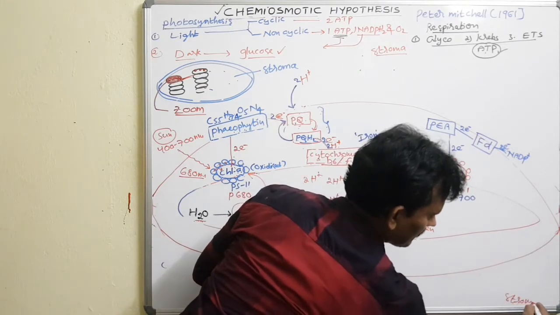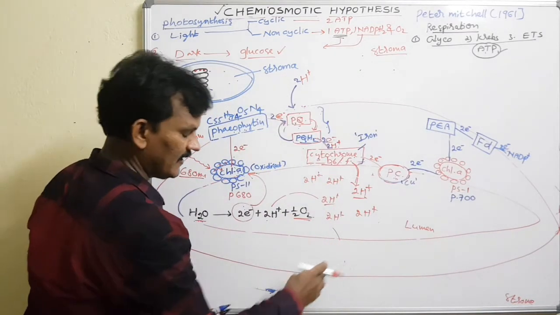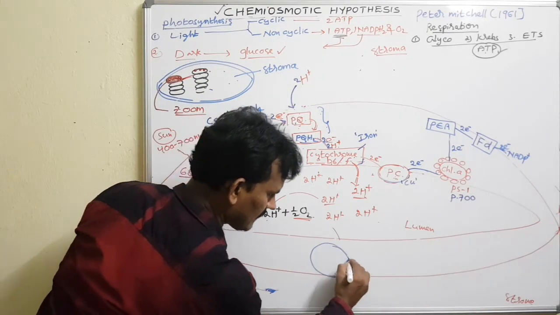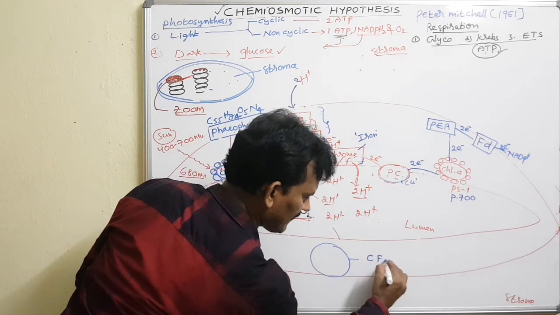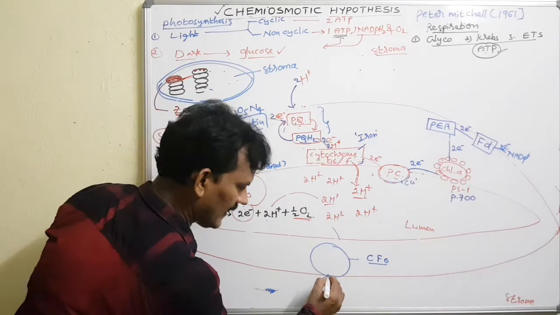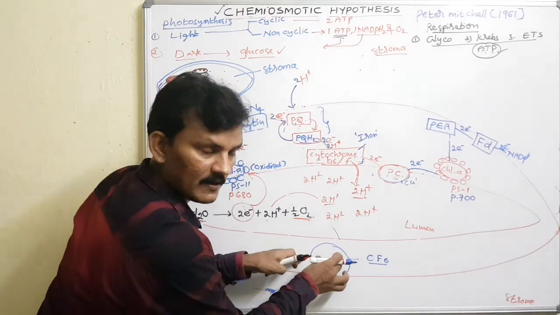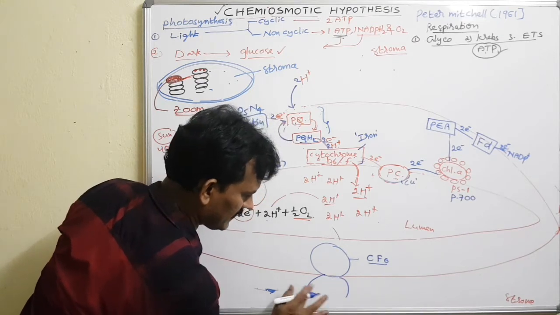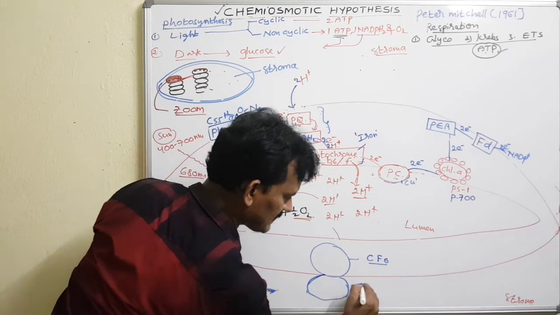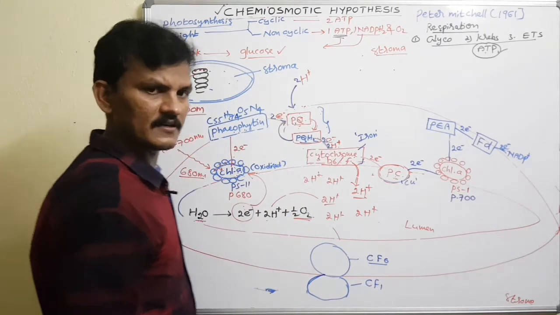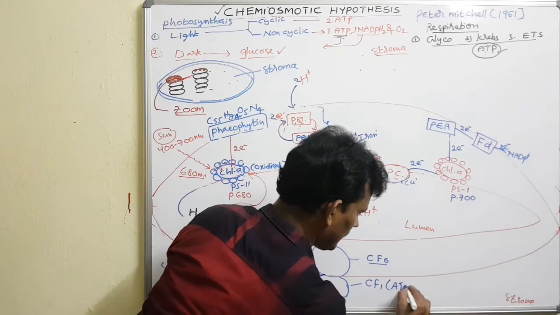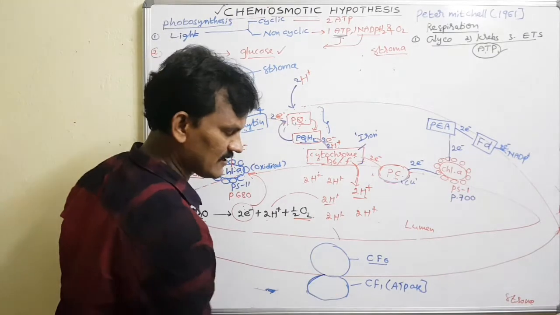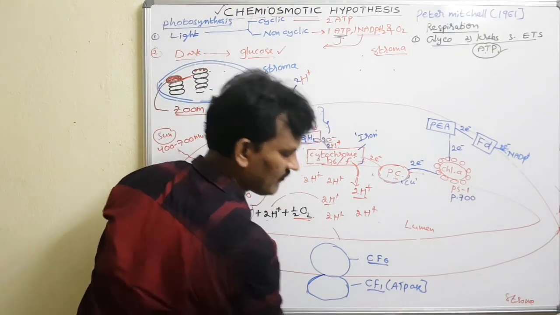For that, there are integral protein structures. This structure is the chloroplast coupling factor CF0, which is embedded in the membrane, and another one is protruded out. This is CF1, chloroplast coupling factor 1. It acts as an ATPase. That is, ATP synthetase has two substances, CF0 and CF1.